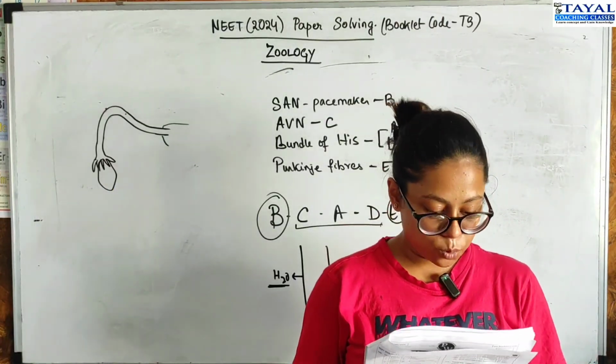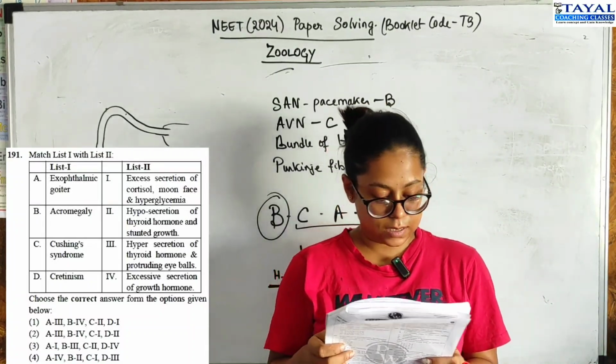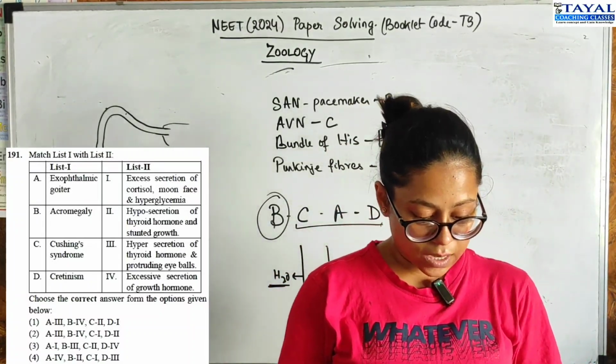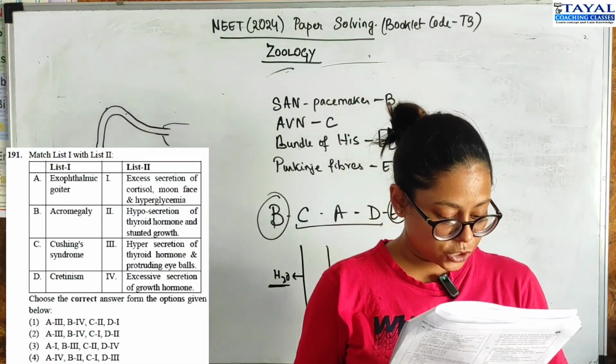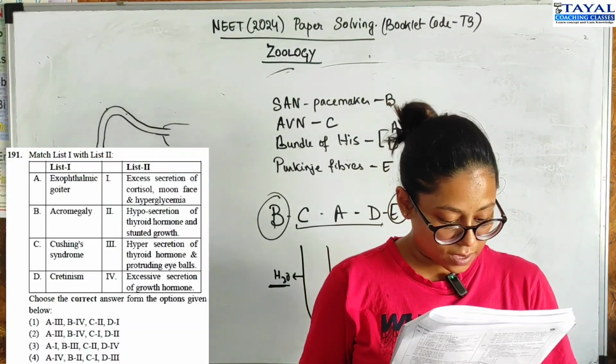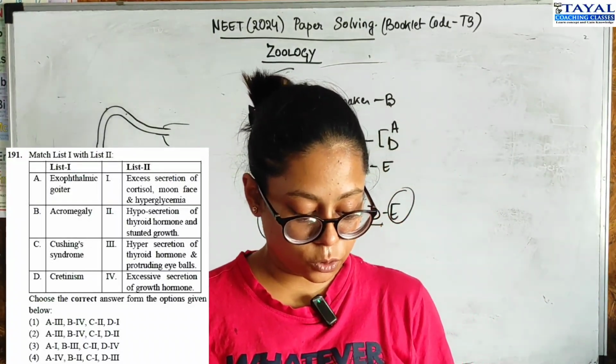Moving on to 191, another list of diseases and their causes. So exophthalmic goiter caused by hypersecretion of thyroxine, right? So A should be 3. Acromegaly is caused by the oversecretion of growth hormone.